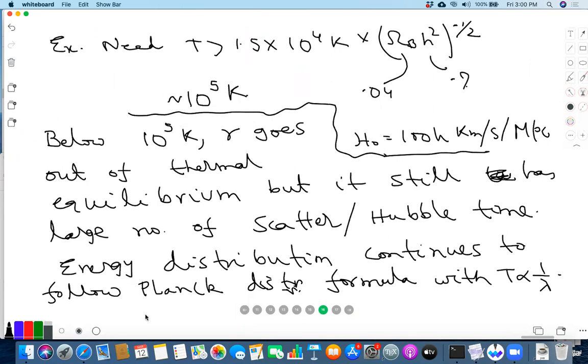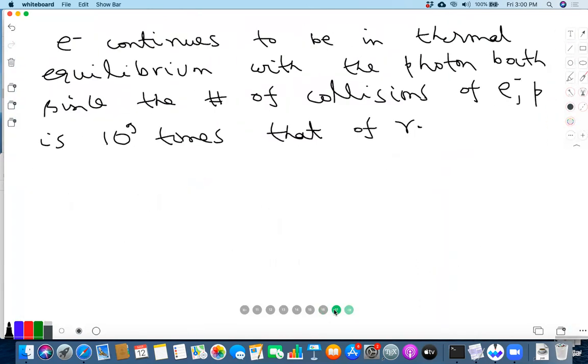Any other question? Aren't we being a bit crude in saying that either the photons are in equilibrium or they are not? Even though they are interacting with electrons and keeping the electrons in equilibrium, we are evolving them freely and maintaining the Planck distribution. Yeah, that's because the number of electrons is, as I said, 10 to the minus 9 times the number of photons. So it is true that they do not strictly follow the Planck distribution because they are exchanging some energy with the electrons. But because the electron number is so little, its effect on the bath is negligible.